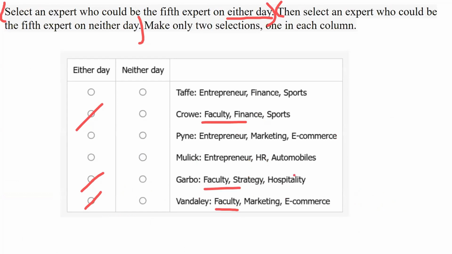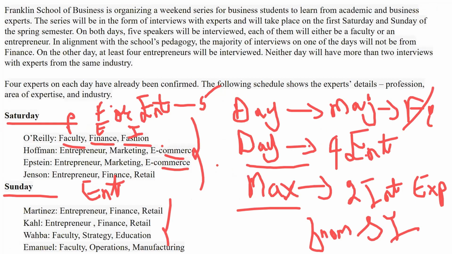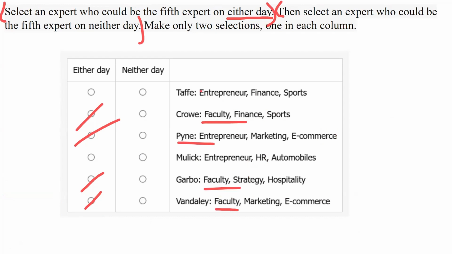Pine is an entrepreneur from e-commerce, so he's gone. Who is left? Mulek, Taffy. Both are entrepreneurs, fine. One is automobiles and the other is sports. There is no automobiles and no sports so far. Now, if we select Taffy, what will happen? Finance will come.